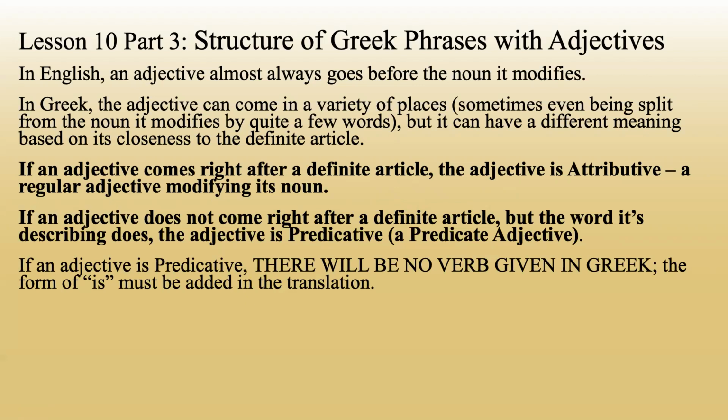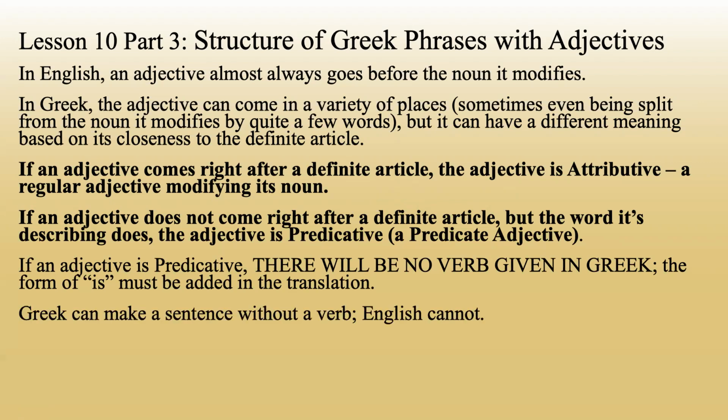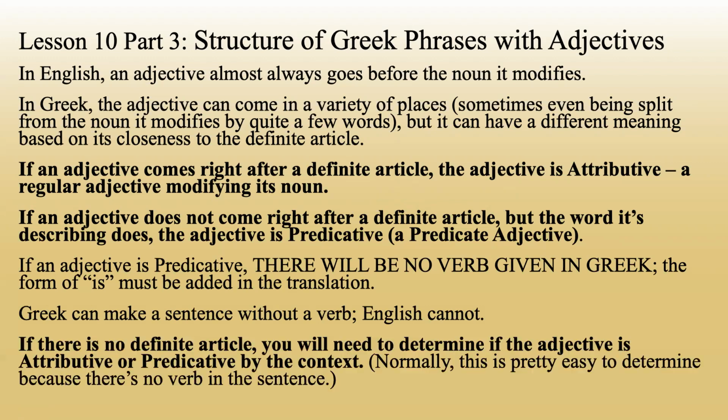If an adjective is predicative, there will be no verb given in Greek. The form of "is" must be added in the translation. Greek can make a sentence without a verb. English cannot. If there is no definite article, you will need to determine if the adjective is attributive or predicative based on the context. Normally, this is pretty easy to determine because there's no verb in the sentence if it's predicative.